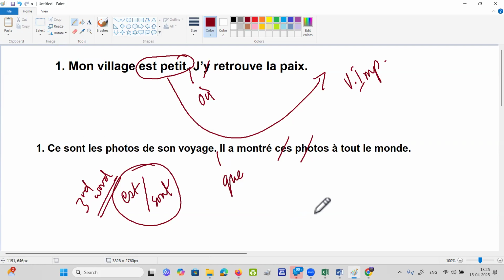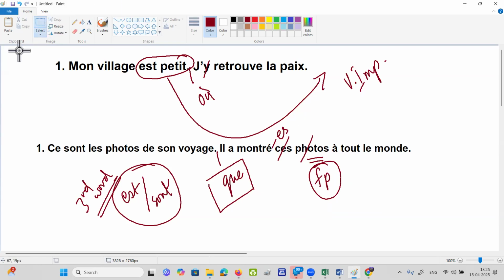Samriddhi, Rishi, please tell me what is the problem with this question? When you are using this, what is it that you're expected to do? Accord. If it is passé composé, what are you expected to do? Accord. What is the accord of photo? What is the gender of photos? Feminine plural. What will happen to feminine plural? You have to add es.